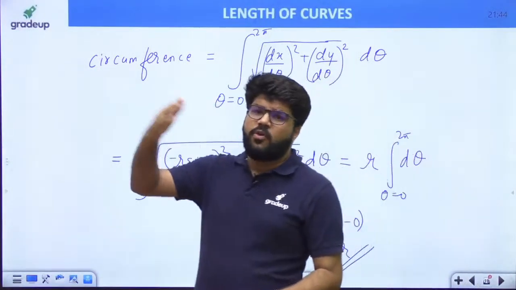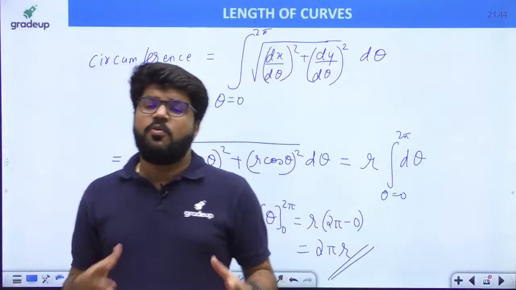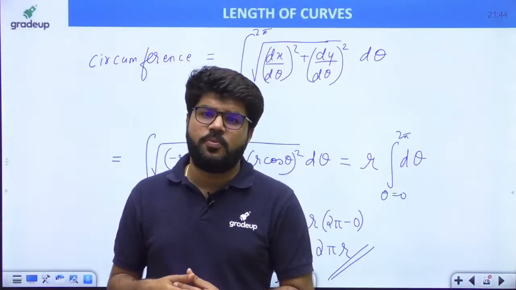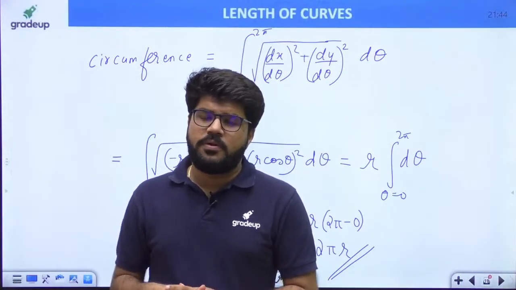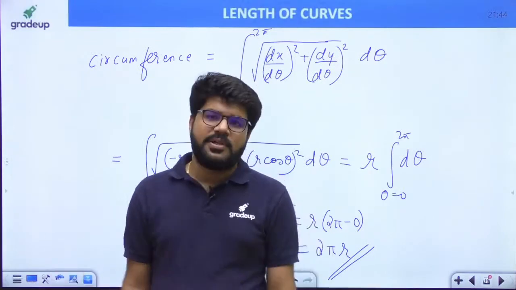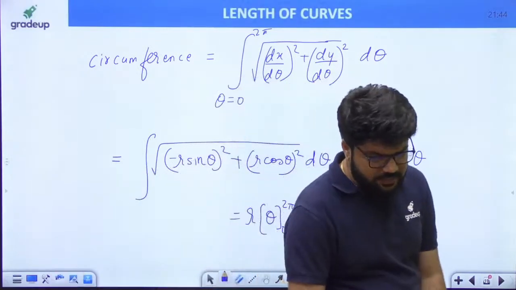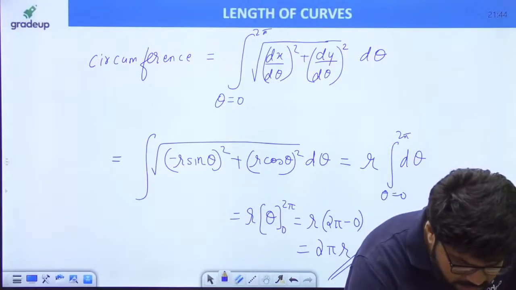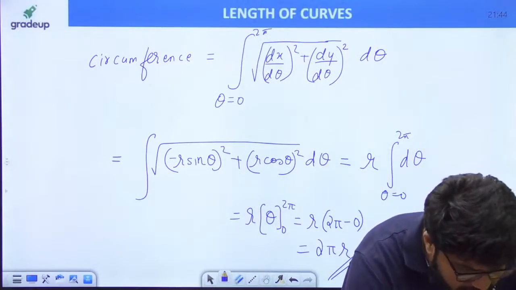And even when you go to the volumes and areas classes, volume of a sphere is 4 by 3 pi r cube. Why? Calculus has a reason. Calculus has the answer of everything. And what is the conclusion coming in my mind? I am feeling something like this.